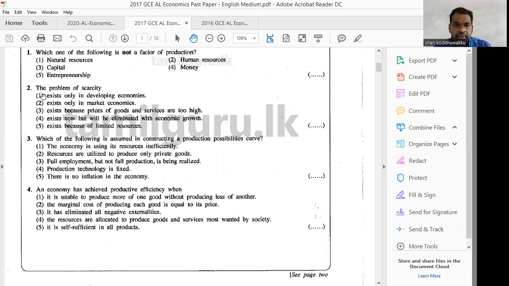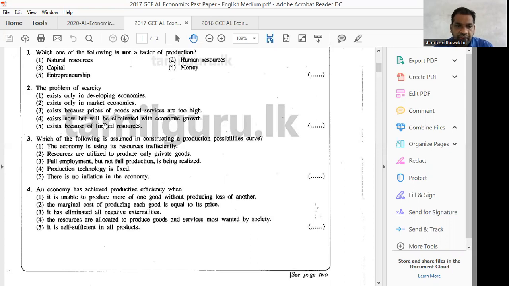Number 2, the problem of scarcity. Scarcity is the difference between unlimited wants and limited resources. We have got a problem called scarcity because of limited resources.